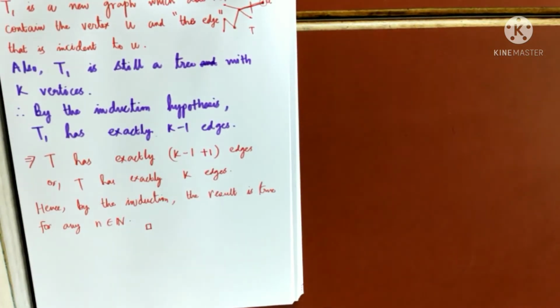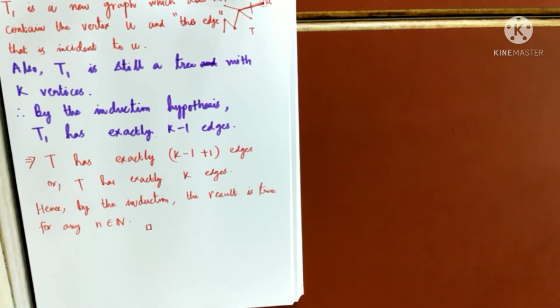So this theorem is really powerful. If you want to check whether a graph is a tree or not, you count the number of edges and you count the number of vertices, right? If the number of edges is not one less than the number of vertices, then you can clearly claim that the given graph is not a tree. So this is a necessary condition to be a tree: if it does not happen, then that cannot be a tree.